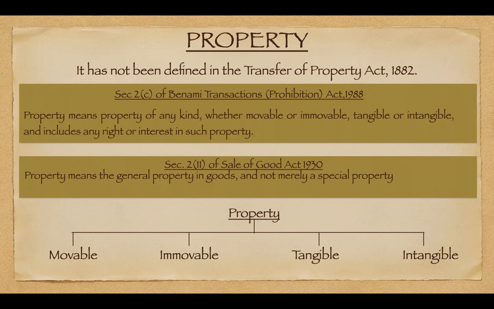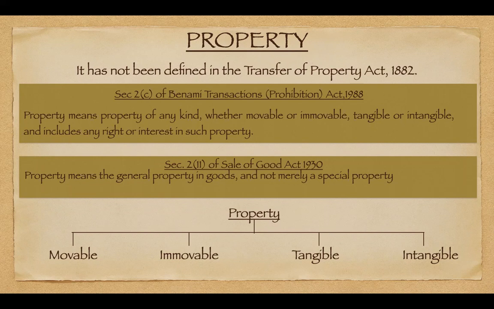So, basically, property means a bundle of rights. Why do I say that property means a bundle of rights? See, when we talk about property, what does that mean? Be it movable, immovable, tangible, or intangible, it means our asset which we have in our possession. For example, say the house where you live, that is your property, that is under your possession, that is your asset. So how come these are a bundle of rights?